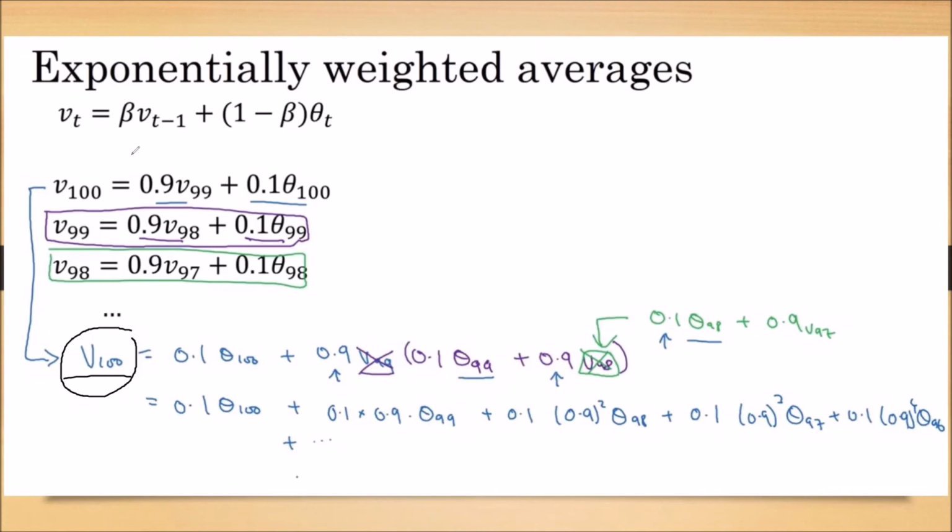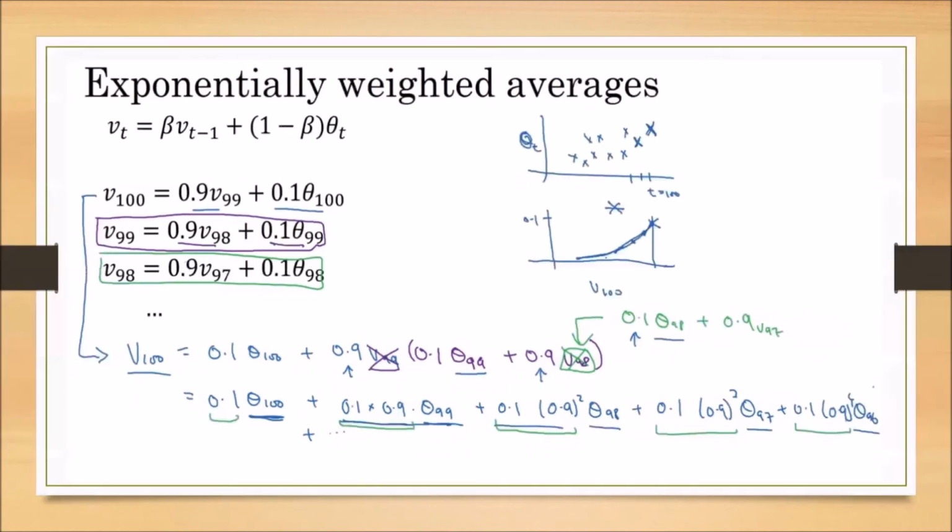Why? Because beta is 0.9. That means the remaining temperatures are also included in this, but the weights of those days' temperatures are very small. That's why we are saying it is calculating only the 10 days average temperature, moving average, or exponentially weighted average. We can express the same thing graphically.